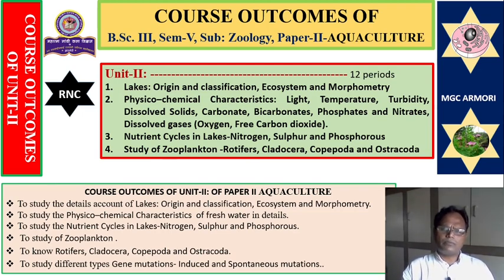I am trying my level best to give you the course outcomes of unit number 2, and the university also tries to give you more about it. We should be familiar with lake study and the physico-chemical characteristics of lakes, what their effects are on the body, and who is responsible for the deterioration of the lake. We will learn more in detail. We should also learn the biodiversity of lakes in unit number 2. These are the outcomes of unit number 2.